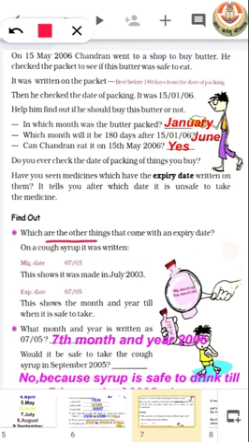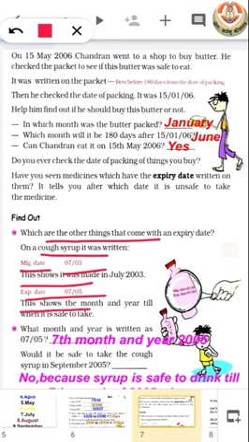Which are the other things that come with an expiry date? So we know that medicines and all edible items come with an expiry date. Now on a cough syrup it was written manufacturing date is 7/3. Now expiry date is 7/5. That means 7th month of 2005. So we have to answer: this shows the month and year till when it is safe. So we have to answer which month and year it is written. So 7th month of year 2005, and we know that July is the 7th month.